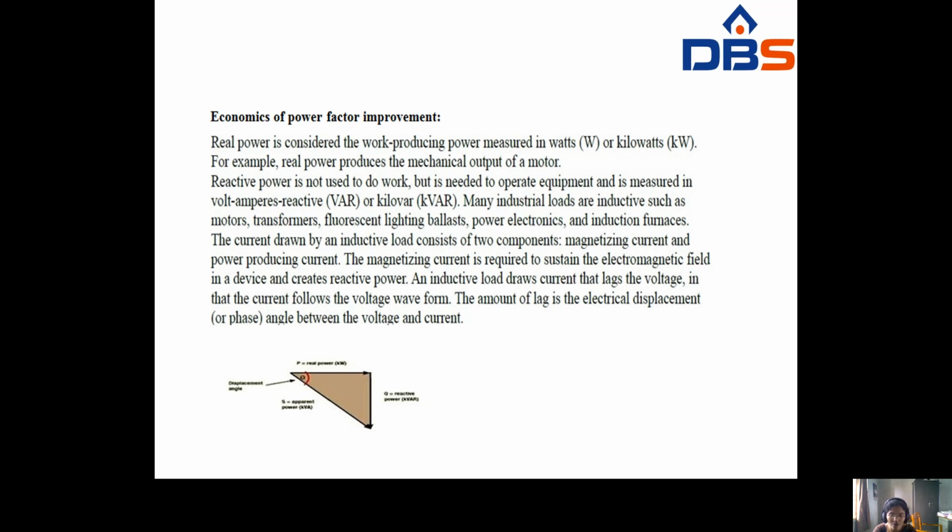Here I am saying that in inductive loads the current lags the voltage, and whenever the current lags the voltage, it follows the voltage waveform. The amount of lag is the electrical displacement between voltage and current.